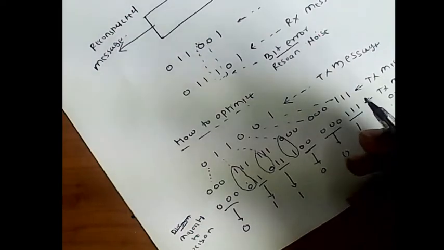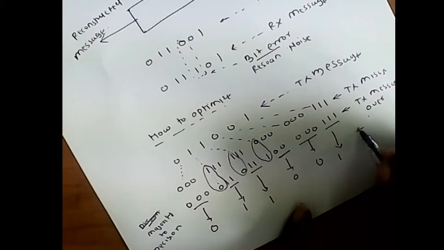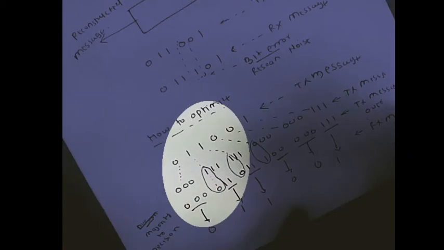So this rule defines the output at the receiver on the basis of the majority decision. This is our received message.